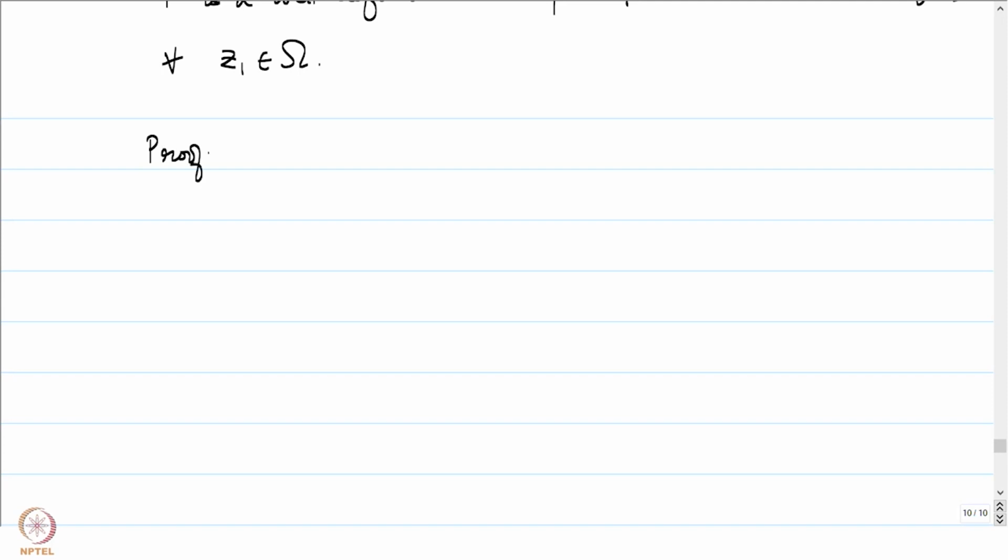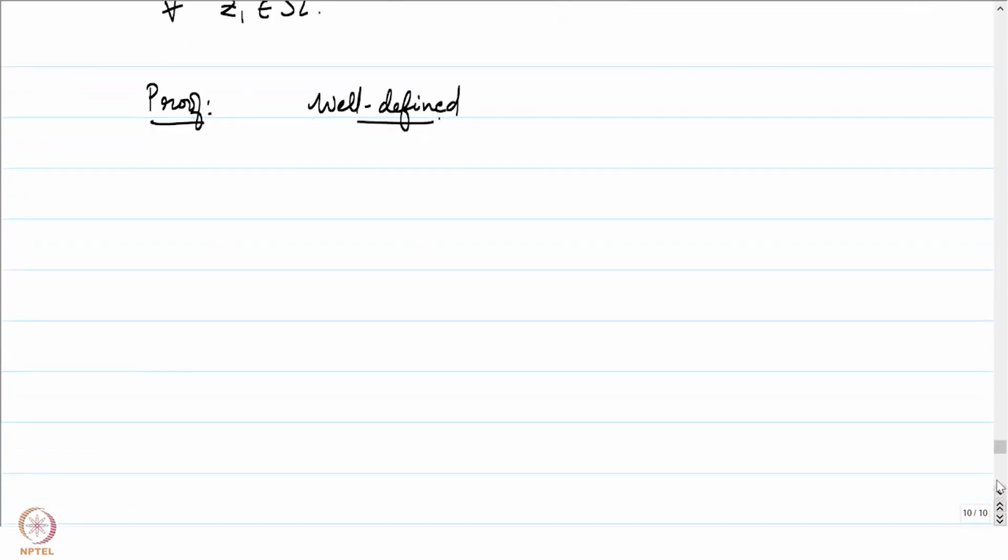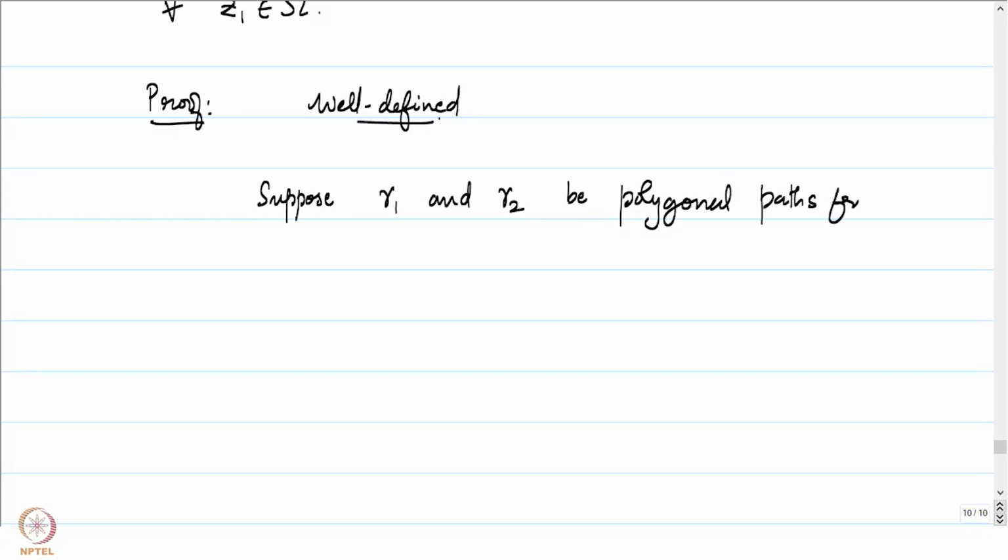We will start by noticing that the function we have just defined above is a well-defined function. So let's first target the well-definedness. Why is there a question of well-definedness? Suppose we have two polygonal paths, gamma 1 and gamma 2, from z0 to z1.